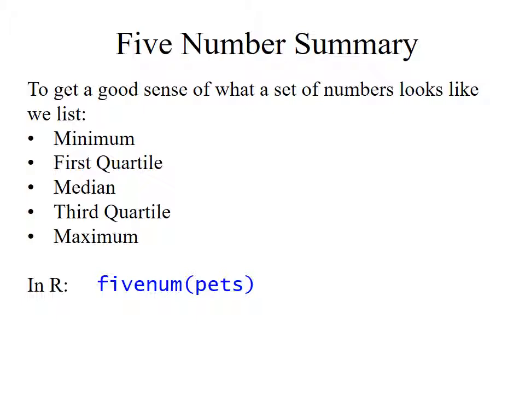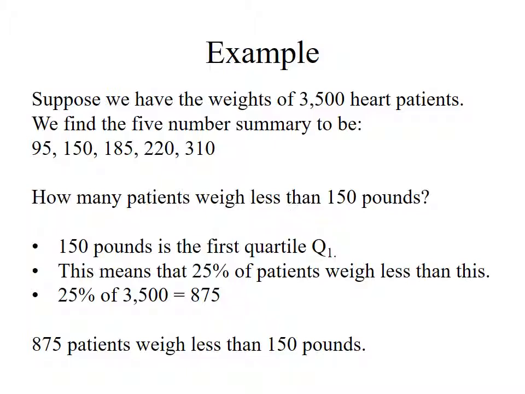R is, of course, designed to do glorious things like this. So I just type 5num, open parenthesis, pets, close parenthesis, and it will give me the 5-number summary telling me what these things are. So, all right, let's do an example on this. Suppose I have the weights of 3,500 heart patients.